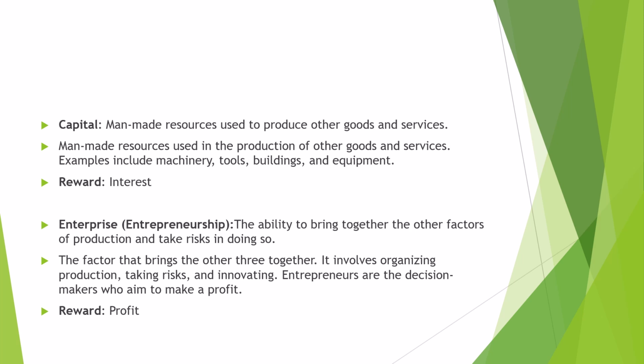The third one is capital. These are all man-made resources which are used in production process. लैंड के बारे में हमने कहा था all natural resources, और यहाँ पे कैपिटल में हम क्या कह रहे हैं, all man-made resources, and which are used in production process. जैसे कि कोई भी चीज़ produce करनी है, like chocolate produce करनी है, so it means chocolate को produce करने के लिए the machinery, the tools, the building, equipments, everything will come under land, oh sorry, under capital. And the reward for capital is interest.